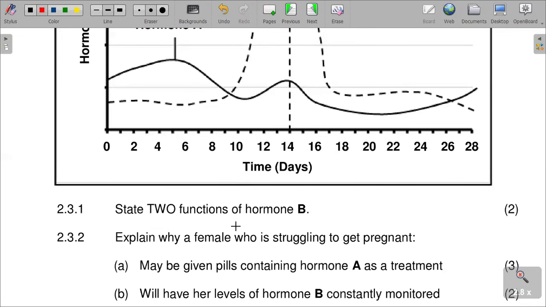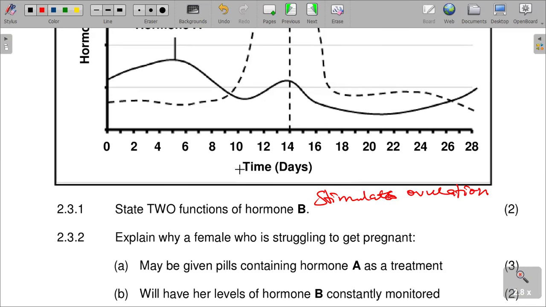One, we can say that it stimulates ovulation, which is obviously the luteinizing hormone. That is one answer there.